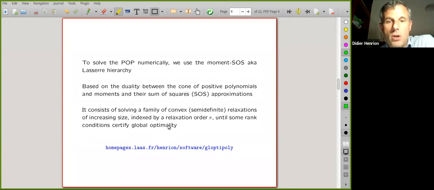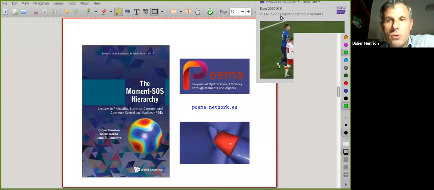All of that was developed in the early 2000s, almost 20 years ago. And we also developed in Toulouse an interface, available in MATLAB, that allows you, given a POP, to automatically construct this semi-definite relaxation and call a third-party external semi-definite solver, the one of your choice. Then, as a post-processing step, once these rank conditions are satisfied, numerical linear algebra is used to extract the global optimizers from the solution of the semi-definite problem.